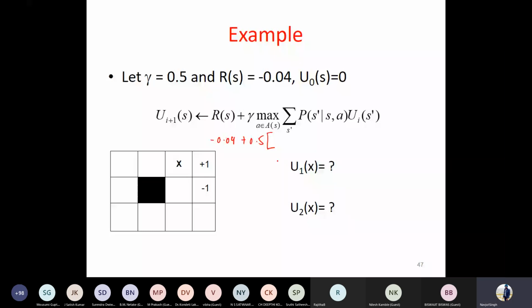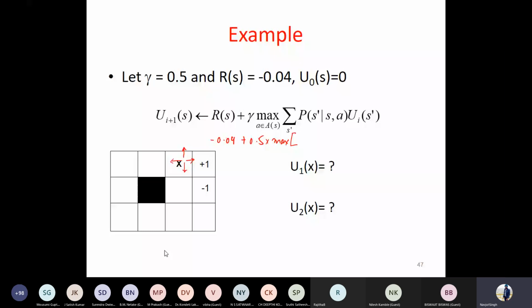So let's say maximum of. Now, if you are on x, I should try for all the directions: up, down, left, and right. So, looking at the environment, what do you feel would be the optimal action as per the policy? Out of these 4 actions, which should I select? I have to try for all of them, but what do you think would be the correct answer?